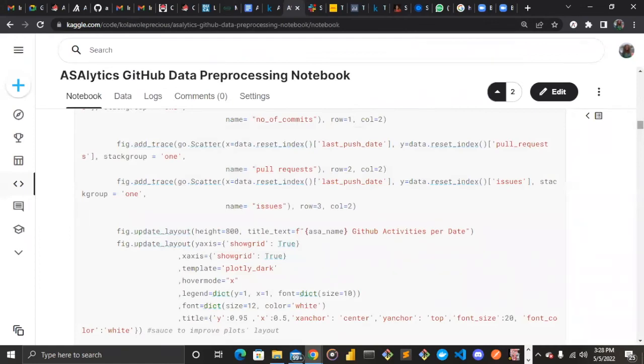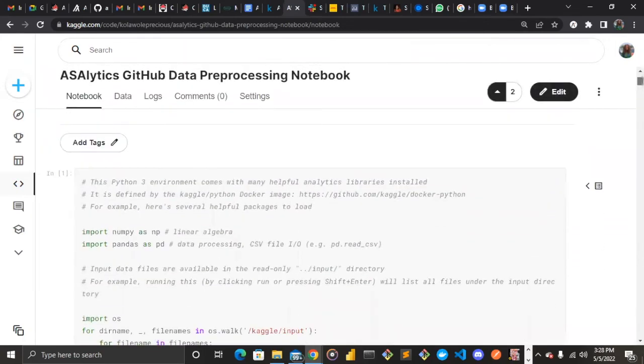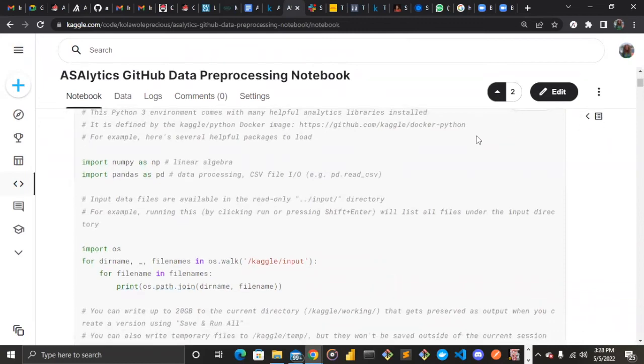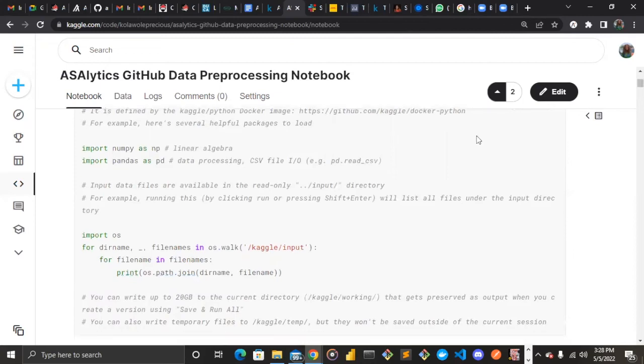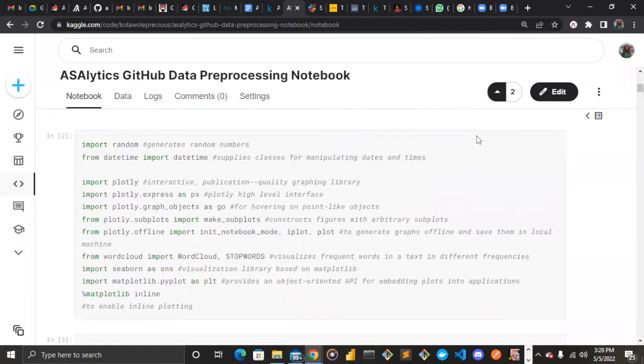Now we talk about our GitHub data preprocessing notebook, with a link attached to our GitHub. When we started, we had to import the same libraries as in Reddit, NumPy, Pandas, which I will not be explaining too much here. All right, so we have other libraries imported as well. And same as Reddit, we use Plotly, the interactive graphing library, in visualizing our GitHub data as well. Nothing is different from what we imported in our Reddit and our GitHub notebook.